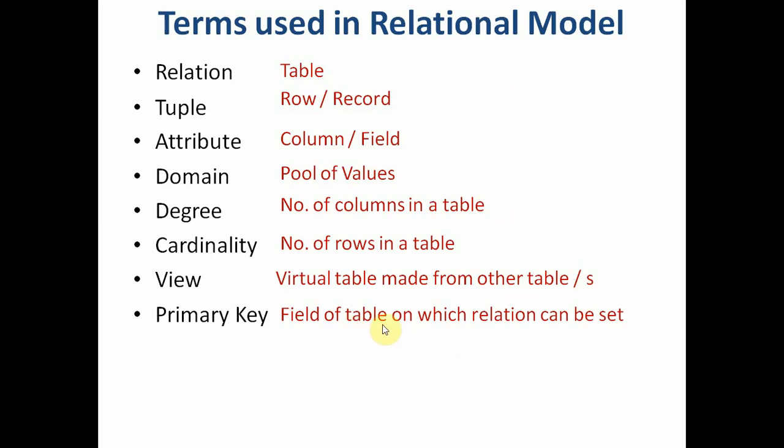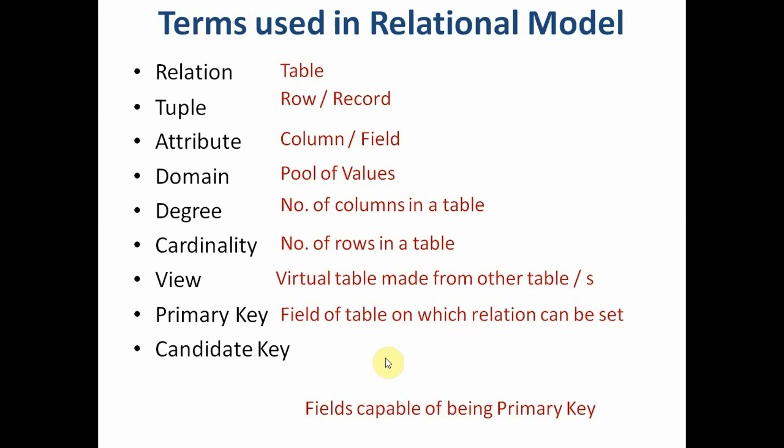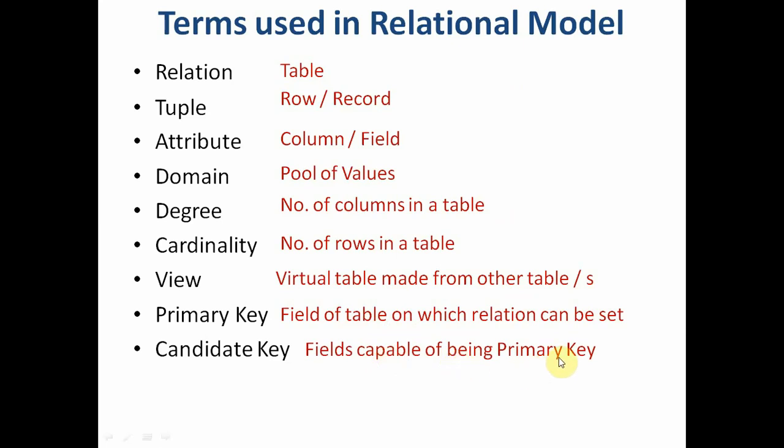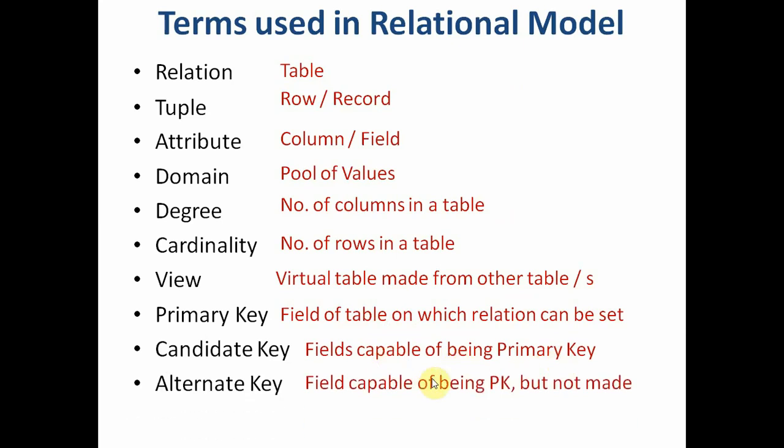Primary key is a field of a table on which a relation can be set. Candidate key is a field capable of being the primary key, and alternate key is a field which is capable of being the primary key but is not made the primary key. So using MySQL, you will be creating tables, then inserting records, making a primary key, creating different views, and a foreign key is a field from another table.